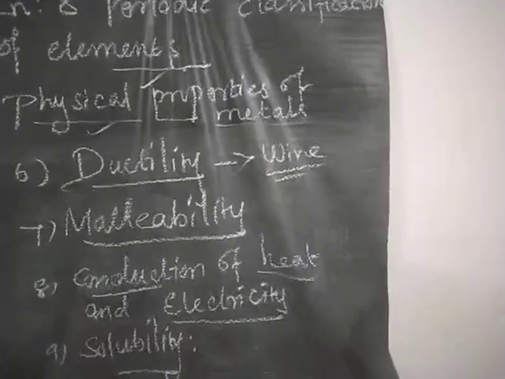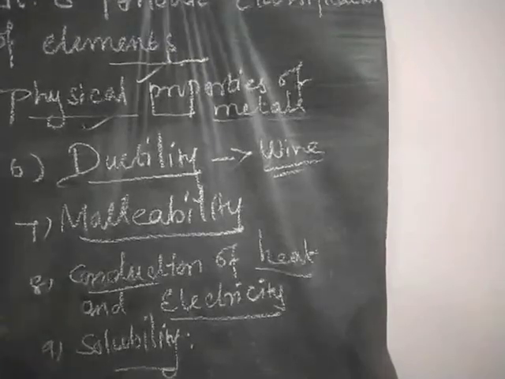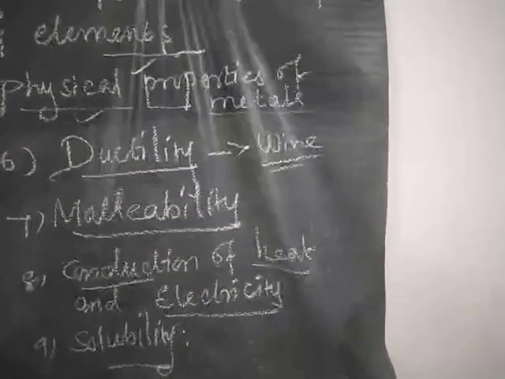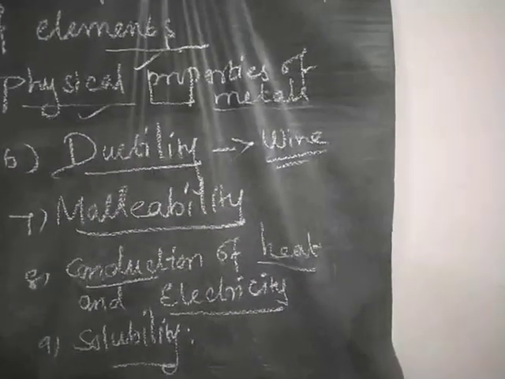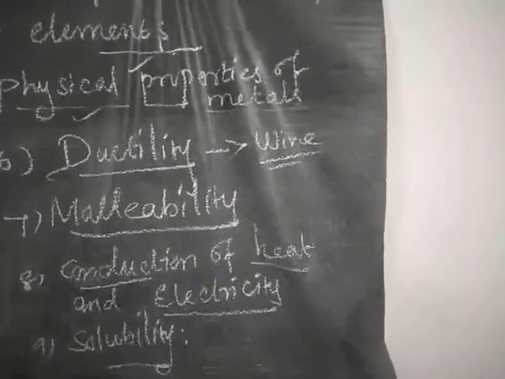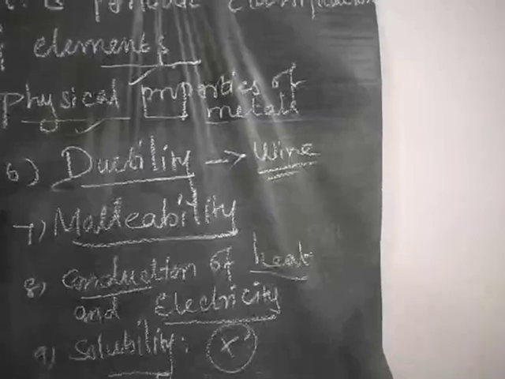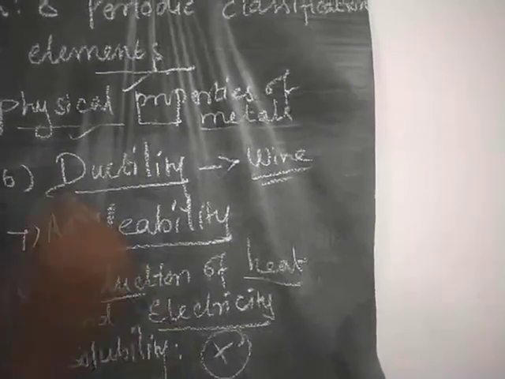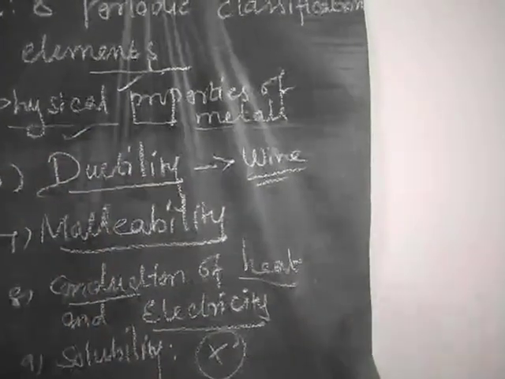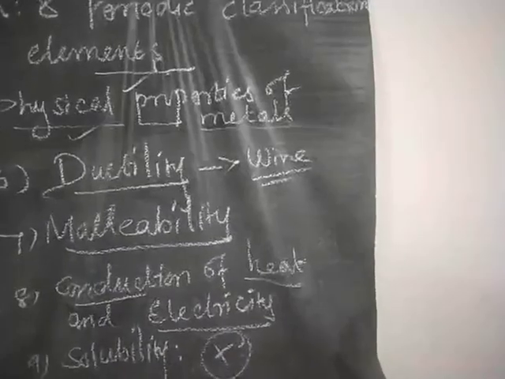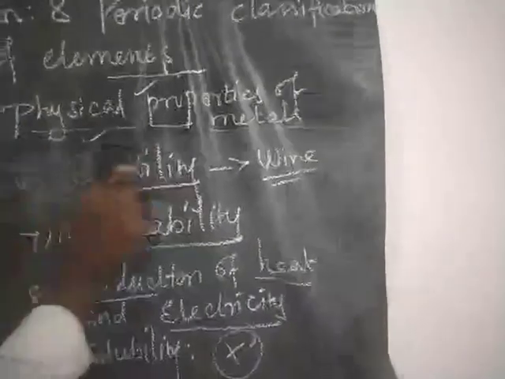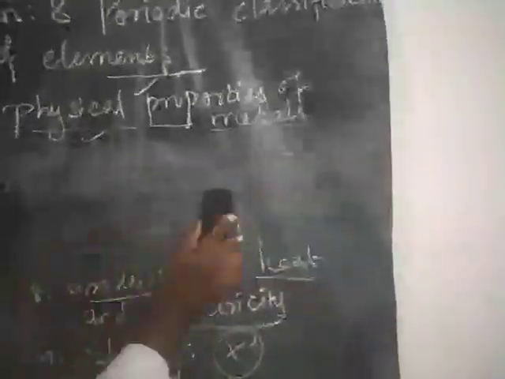Solubility is nothing but when one substance is dissolved in another substance. Usually metals do not dissolve in liquid solvent. So these are all the physical properties of metals. Next one, chemical properties of metals.